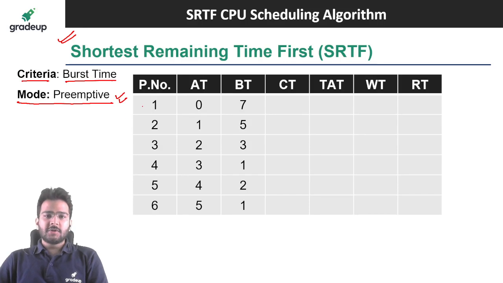Suppose here we have 6 processes. Suppose this is P1, P2, P3, P4, P5 and P6. So we have a total of 6 processes. Arrival time is given to us, burst time is given to us for all these processes. We have to find out the completion time, the turnaround time, waiting time and response time. Okay, so let's schedule these processes.